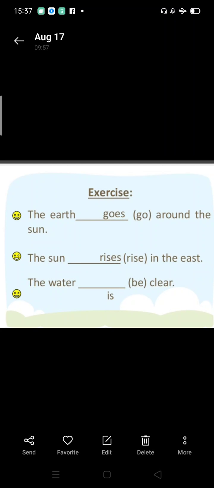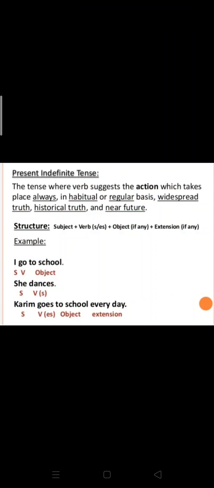The water is clear. So the simple present tense is the tense where the verb suggests the action which takes place always, on a habitual or regular basis, widespread truth, historical truth and near future. And the formula of simple present tense is subject plus verb with S/ES for singular plus object, and subject plus verb with no S/ES for plural plus object, and I and you are exceptions which follow the rules of plural.